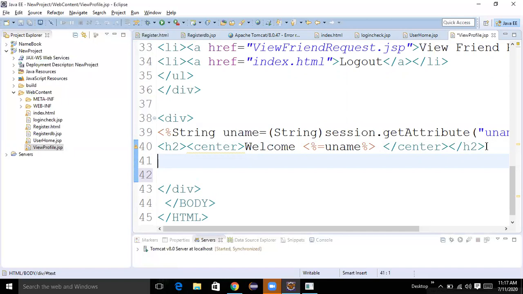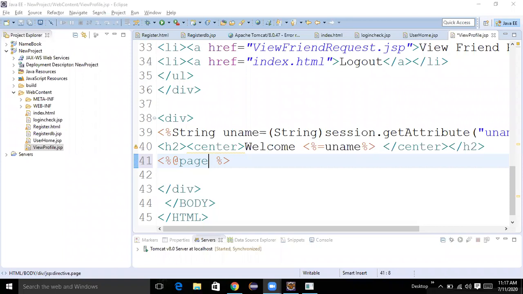We need to get the remaining details. How do we need to get the remaining details? If you want to get the remaining details, what we need to do? We need to connect to database, and based on our primary key, we need to get the data. So we need to import the package.